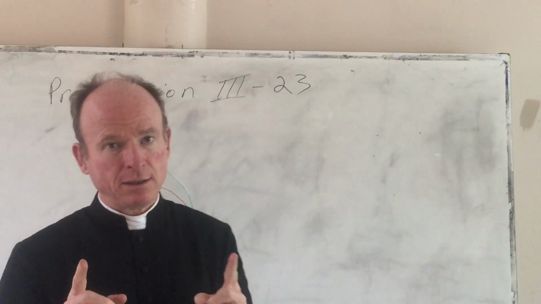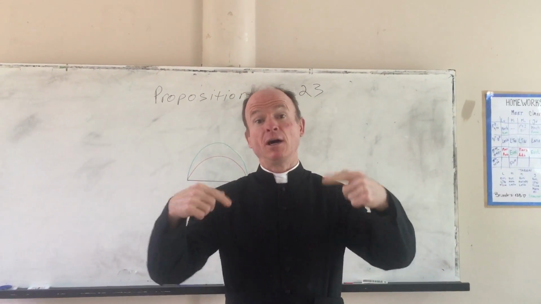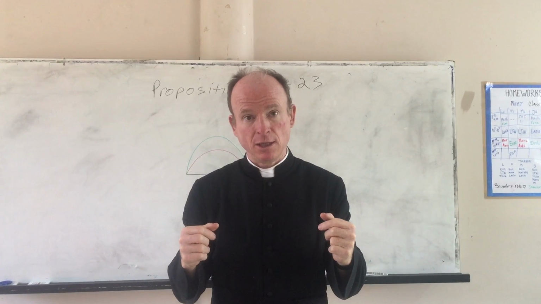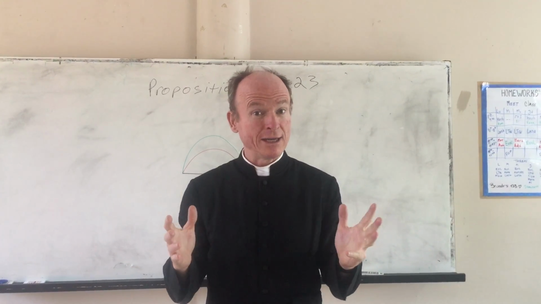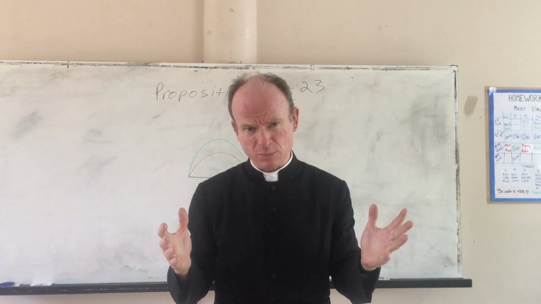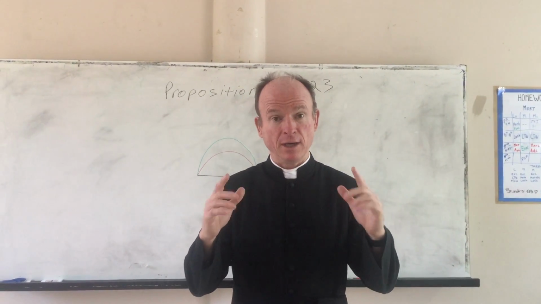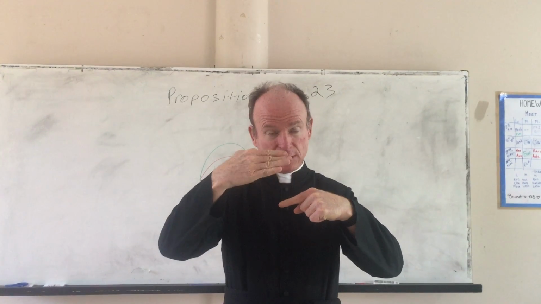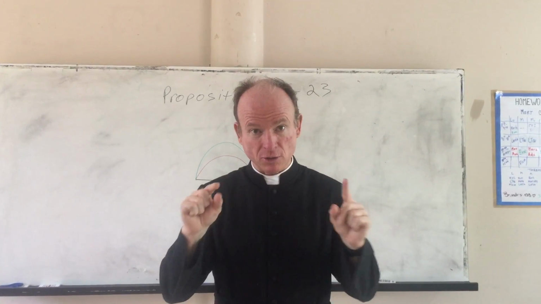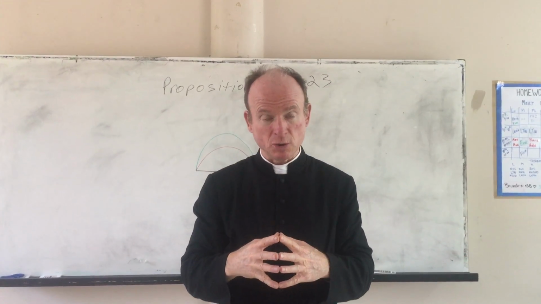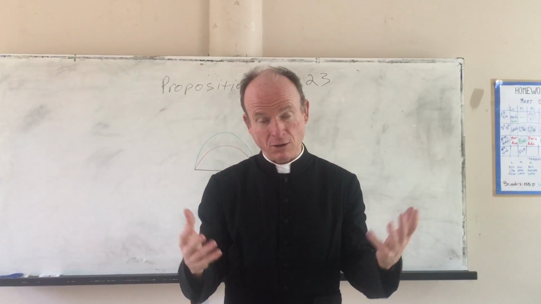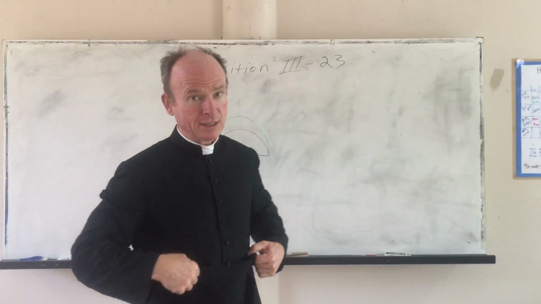On the same straight line, there cannot be constructed on the same side of that straight line two similar segments of circles which do not coincide, which is to say they wouldn't be equal. Okay? So, on the same straight line and on the same side of it, there cannot be constructed two similar segments of circles which do not coincide. If they are similar, they will necessarily coincide.